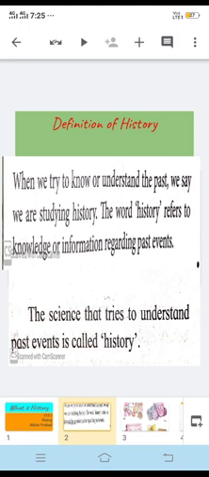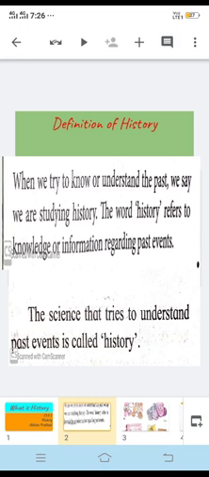So if we read this definition, we'll come to know that history tries to understand the events of the past. It is studying about the past. It refers to the past. So we have the information of the past. The major events of the past are depicted in history. The theme or the study area of the subject is past events.